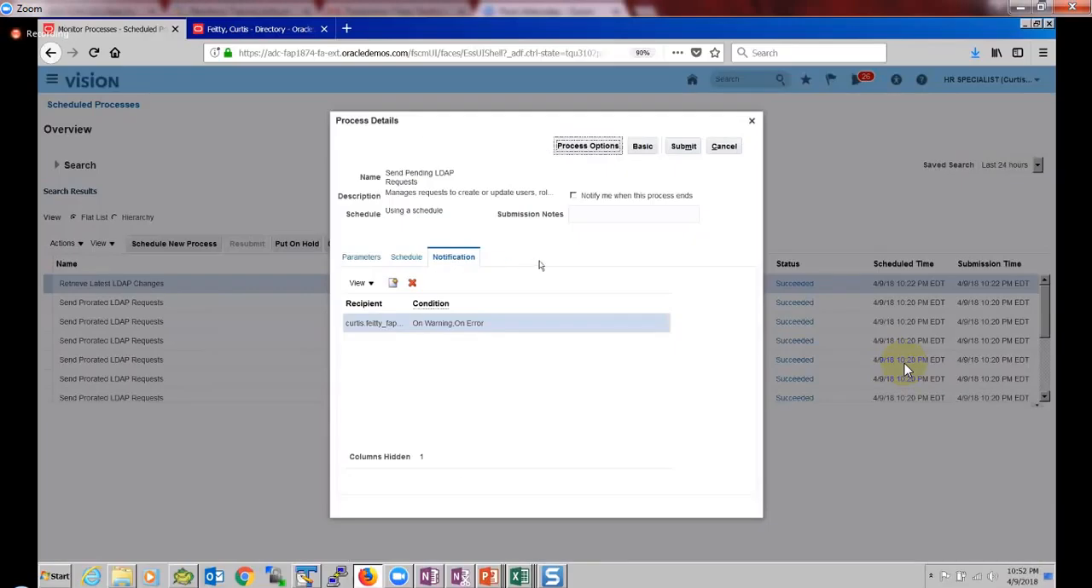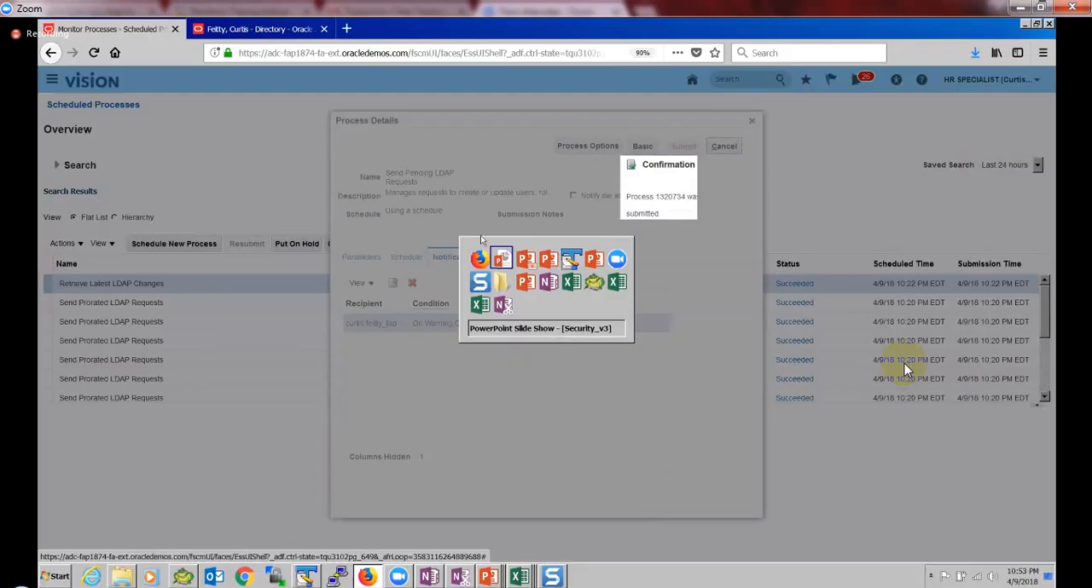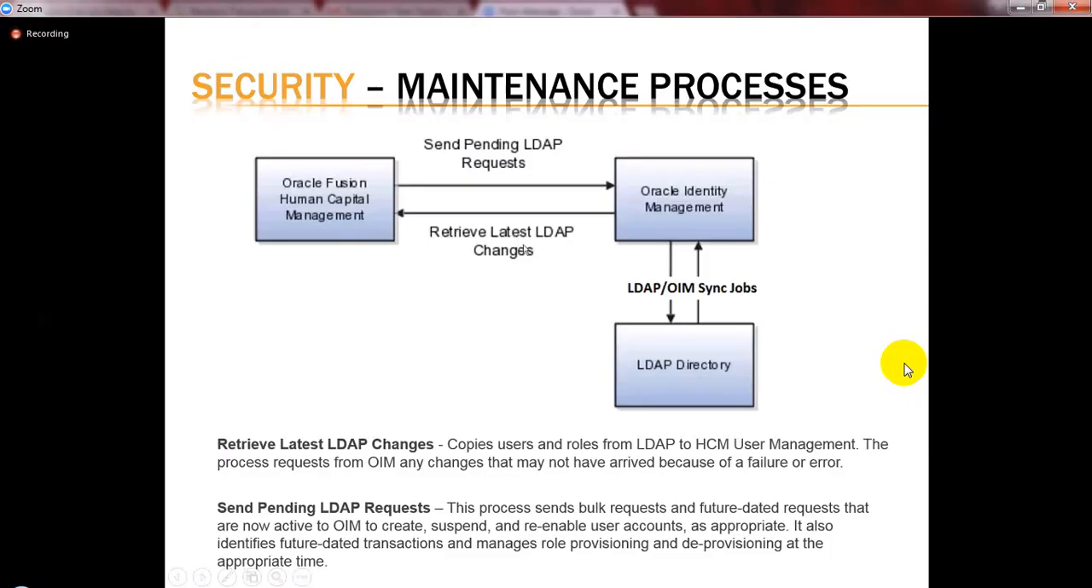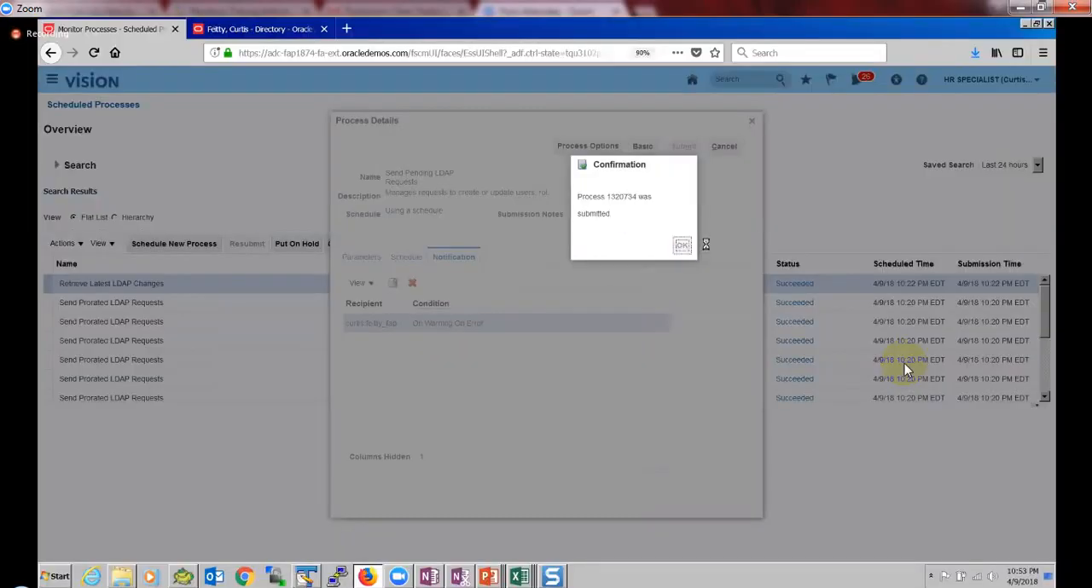If I schedule this job now, if I submit it, which will run every day midnight at 12 o'clock, after that, I want to run my retrieve LDAP changes job. Okay, I'm submitting it now. That is okay. So which will run at 12 o'clock. After this, I wanted to run my retrieve latest LDAP changes job. So how do I achieve that?